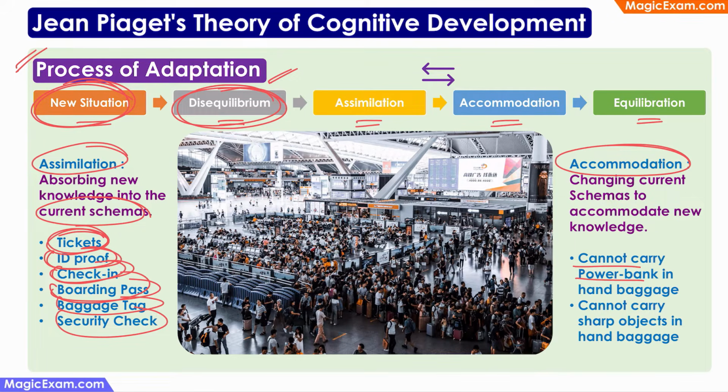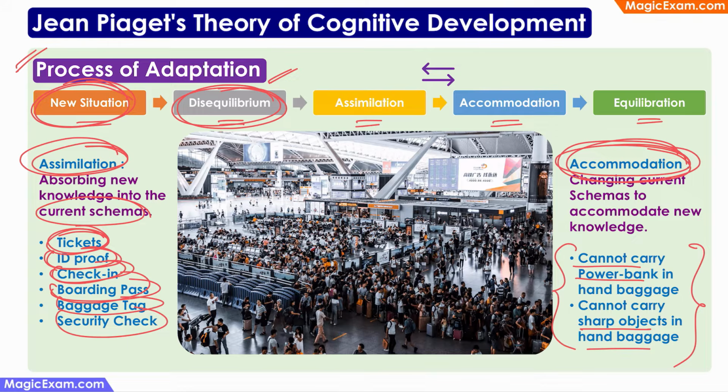I have to make sure that I'm not carrying any sharp objects in my hand baggage. So I have to accommodate, or I have to change my current schema, which says that I can carry anything. I have to change it to tell myself that these are things that I cannot carry in my hand baggage if I am traveling by flight. Therefore, I assimilate some information and I accommodate some information.